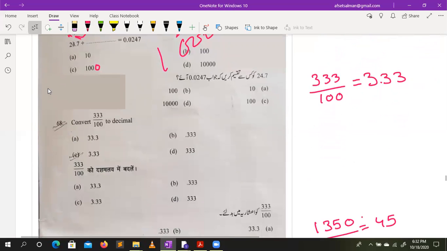Convert 333 in decimal. 100 means 2 decimal places. Just move from right to left by 2 positions. 3.33. Answer is C.